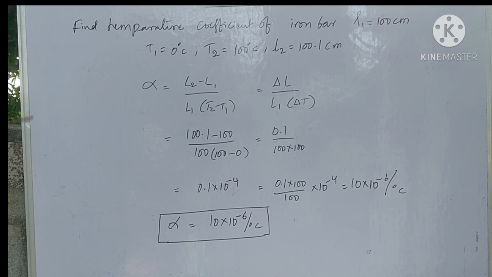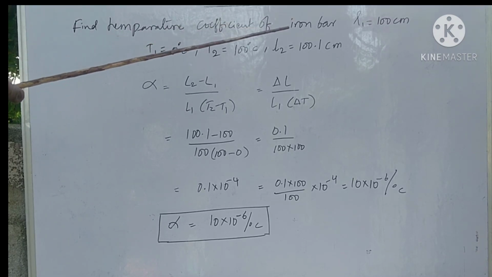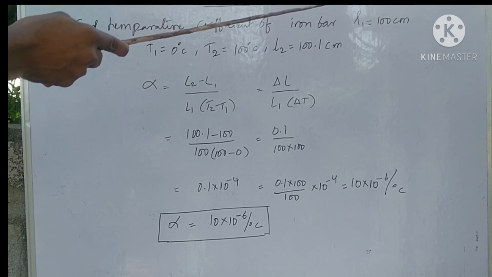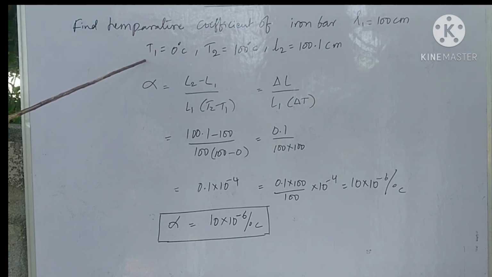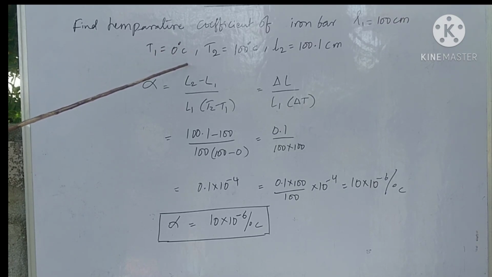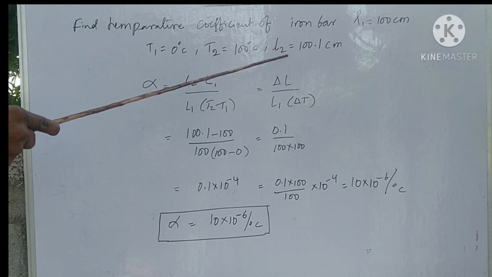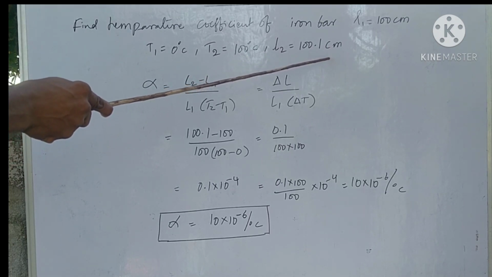Let's take one example. The problem depends on the temperature coefficient alpha. So here, first question: find the temperature coefficient of an iron bar when L1, the initial length, is 100 centimeters, and temperature T1 at the first instance is 0 degrees centigrade, temperature T2 at the second instance is 100 degrees centigrade, and the second instance length is L2, 100.1 centimeters.